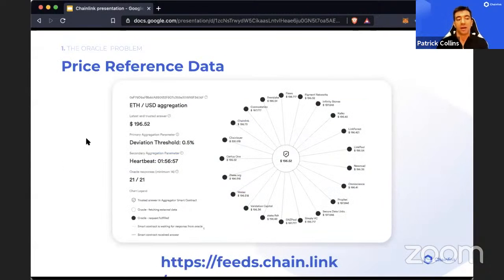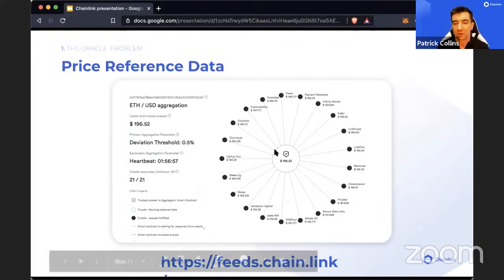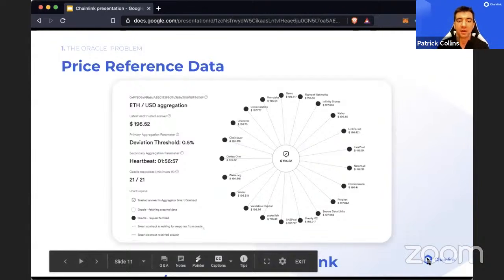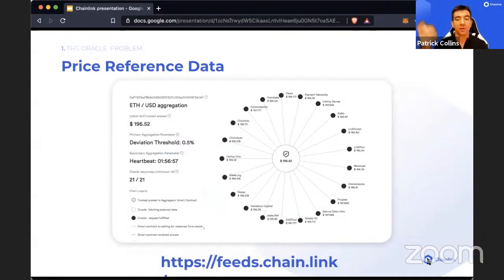And Chainlink has already gone ahead and brought together a ton of fantastic node operators, and they deliver what are called price feeds, or data feeds, as they're being called now, because there's more than just price feeds there as well. If you look at this visualization, each one of these different nodes is an independent Chainlink Oracle or Chainlink node that gets data from a source and plops it on chain. That data is aggregated into a piece of definitive truth on what the data for that asset is. So, for example, here's the price of Ethereum in US dollars.